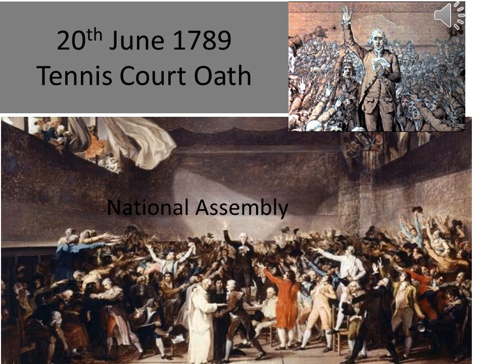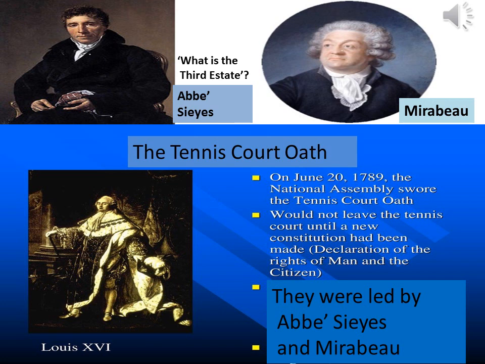On 20th June 1789, they assembled in the hall of an indoor tennis court in the grounds of Versailles, and they declared themselves as a national assembly. The members of the National Assembly took an oath here, which is known as the famous tennis court oath. The oath was that they swore not to disperse till they had drafted a constitution for France that would limit the powers of the monarch.